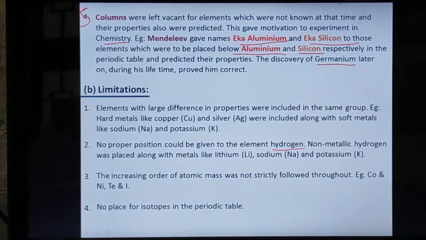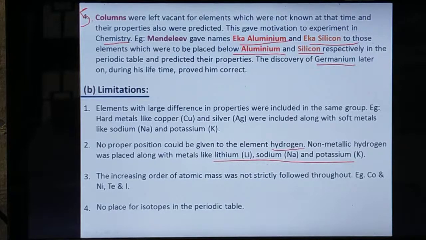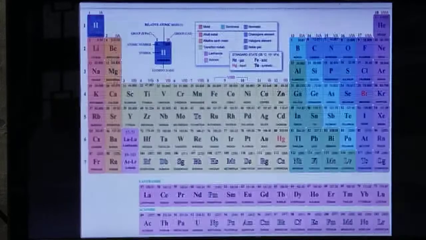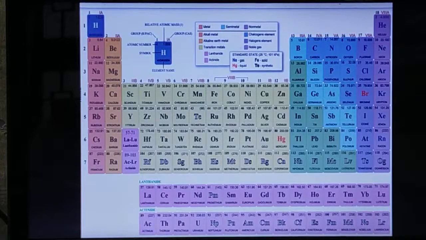Non-metallic hydrogen was placed along with metals like lithium, sodium, and potassium. Point number 3, the increasing order of atomic mass was not strictly followed throughout the arrangement. For example, cobalt and nickel, tellurium and iodine do not follow that order. Point number 4, no place for isotopes in the periodic table. So this is the Mendeleev periodic table arrangement. This is the modern periodic table, what we are following nowadays, which we will discuss in the next class. Thank you.